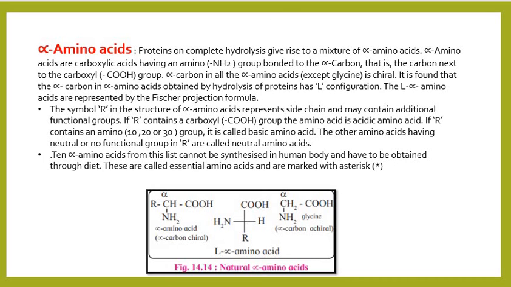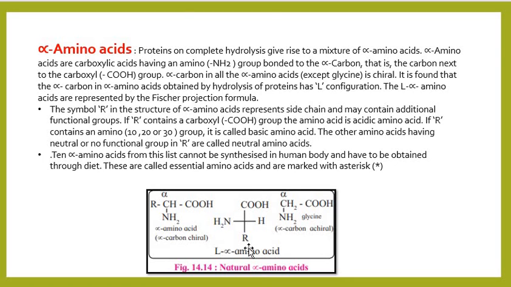It is found that the alpha carbon in alpha amino acids obtained by the hydrolysis of protein has L configuration, and the L-alpha amino acids are represented by this Fischer's formula. The R symbol in the structure of alpha amino acid represents the side chain, and it may contain an additional functional group also.